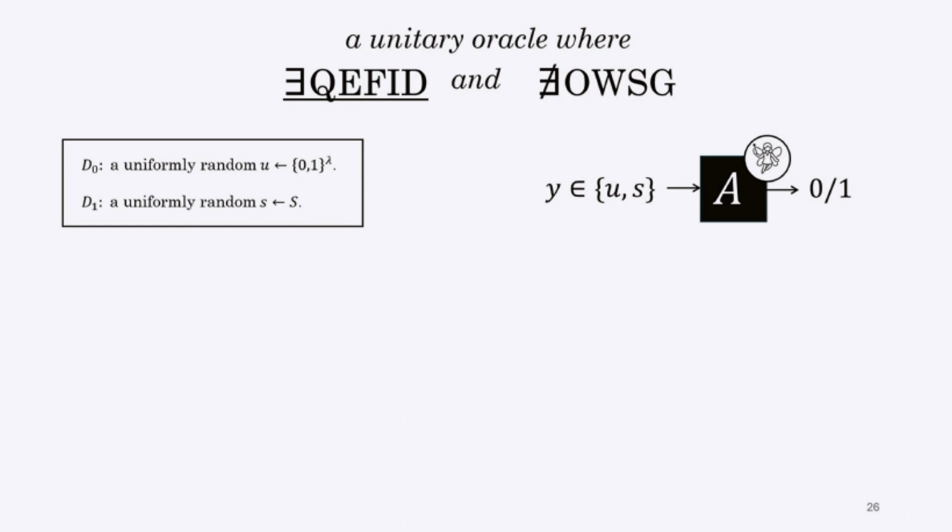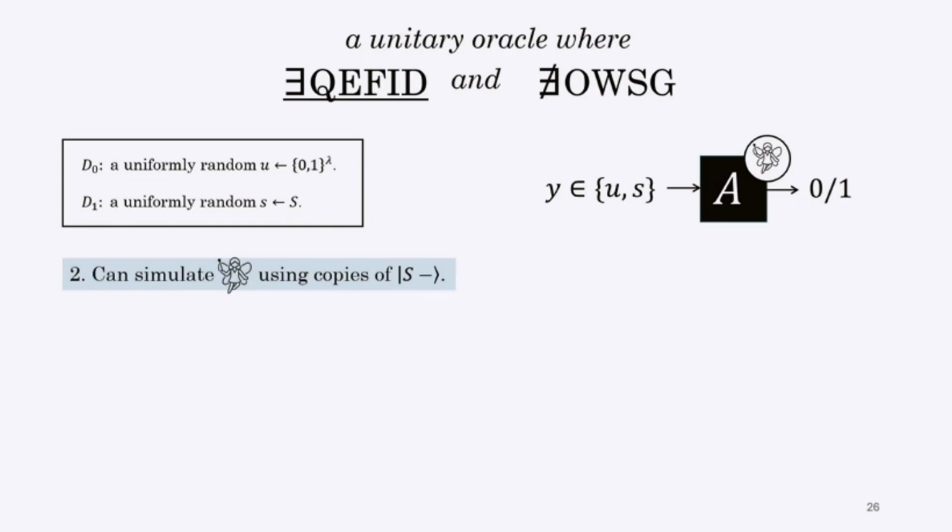So D0 is just a uniformly random distribution over lambda-bit strings. And D1 is a uniformly random distribution over the subset S. And they are statistically far because S is a sparse subset. So recall that S consists of 2 to the lambda over 2 strings. And so what we have to show is that the samples from D0 and D1 are indistinguishable against distinguishers that have oracle access to the S oracle.